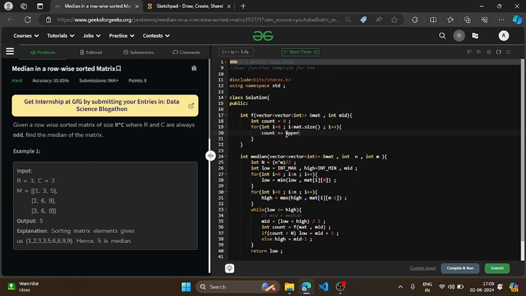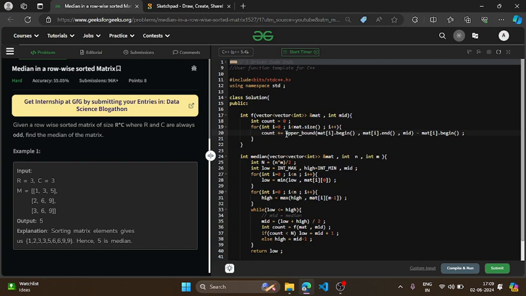So it will be like upper bound of matrix of I dot begin, matrix of I dot end, and we have to search for mid, and as it will return an iterator, so I will just subtract matrix of I dot begin so that I can simply get the index.